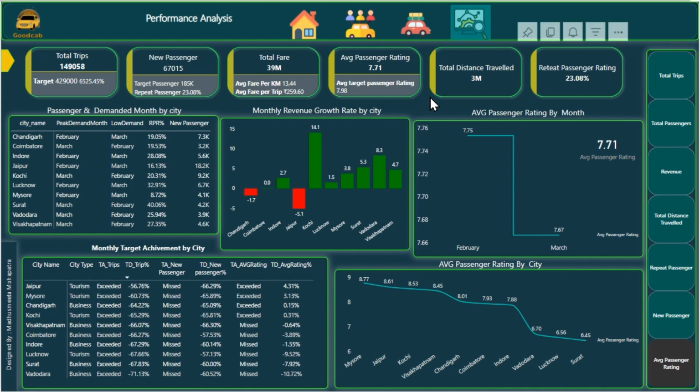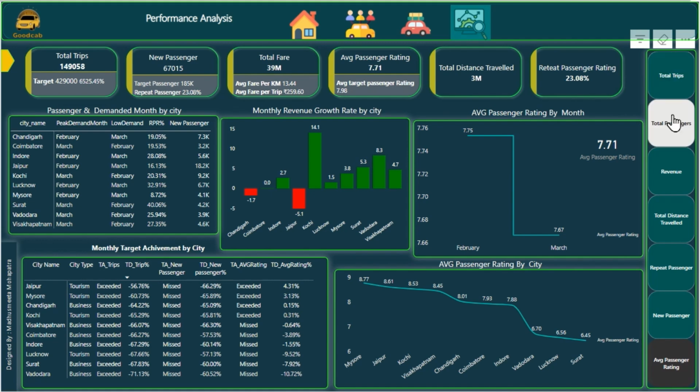In performance overview, we have the actual versus the target for total trips, new passengers, total fare, average passenger rating, and the total distance traveled is 3 million. Repeat passenger rate percentage is 23.08. This visual shows the slicer between total trips, total passengers, revenue, total distance traveled, repeat passengers, new passengers and average passenger rating.